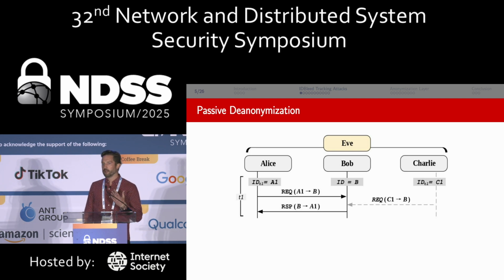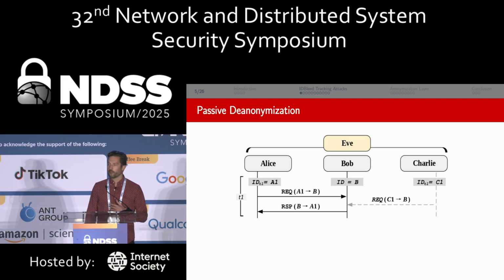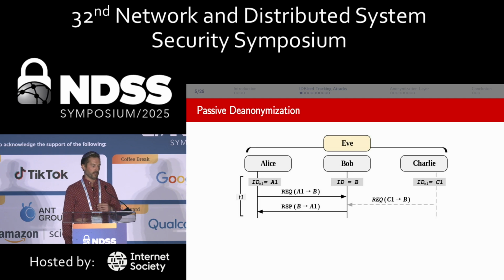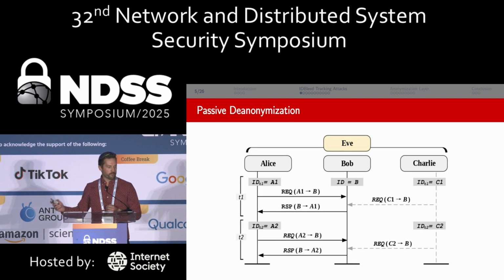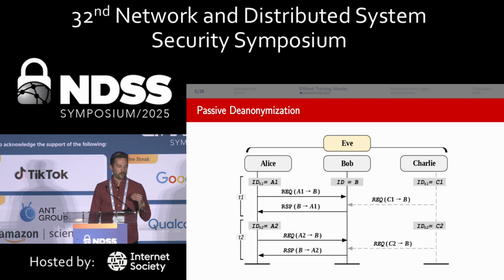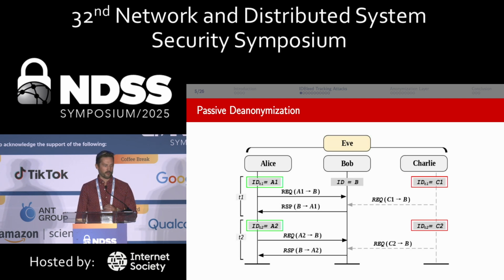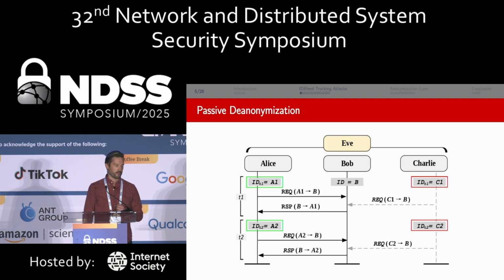So here's another high-level look at one of our 2 methods. We've got a passive and an active attack. Starting with the passive, we again have Alice, Bob, and Charlie, very similar to before. But now at a time T1, we've got random addresses A1 and C1, and we can see a very similar communication pattern. At a time T2, however, Alice and Charlie have both rotated their ephemeral identifiers. So now they're at A2 and C2, making similar request patterns, and we can see the difference, exposing that Boolean indicator that shows the trusted relationship.